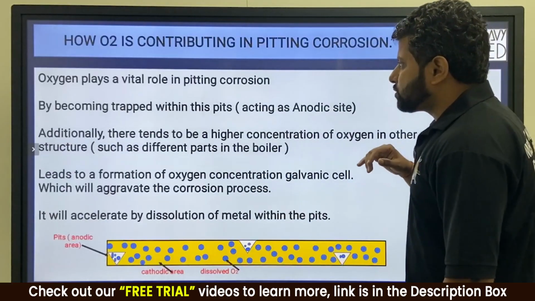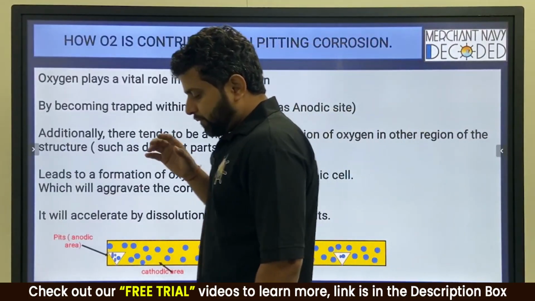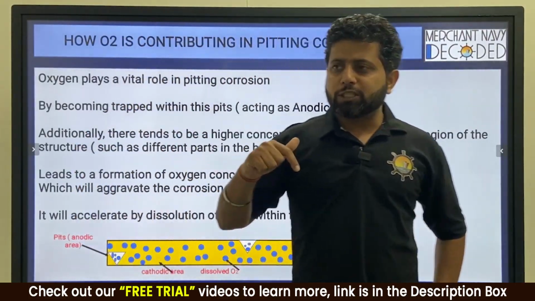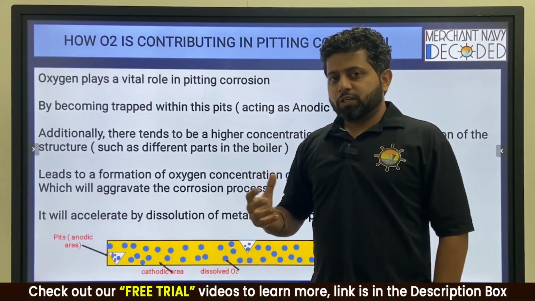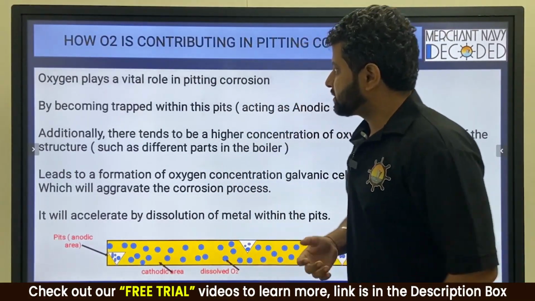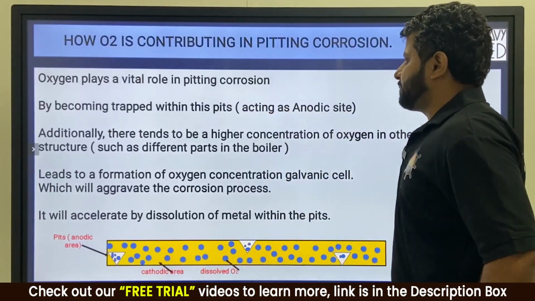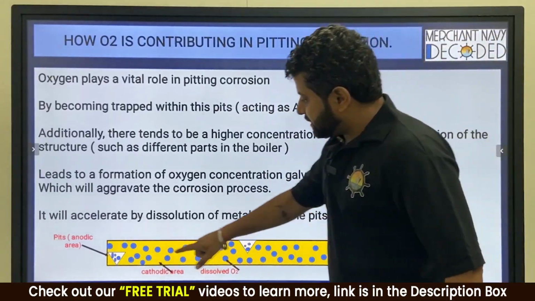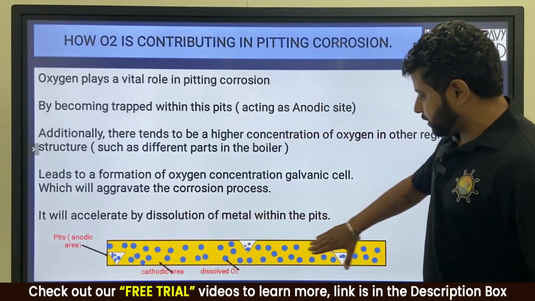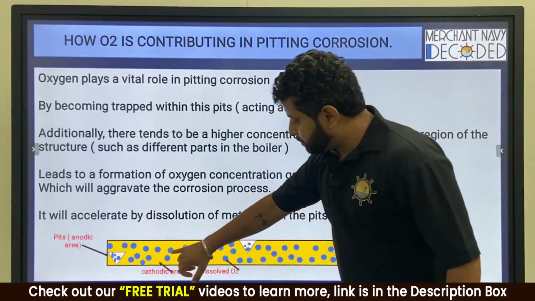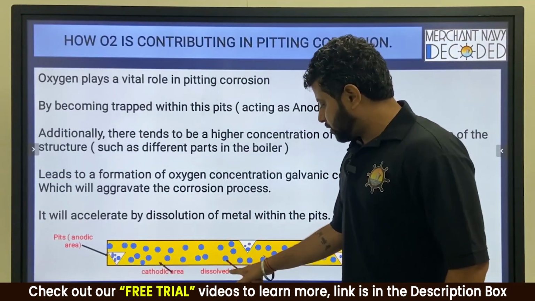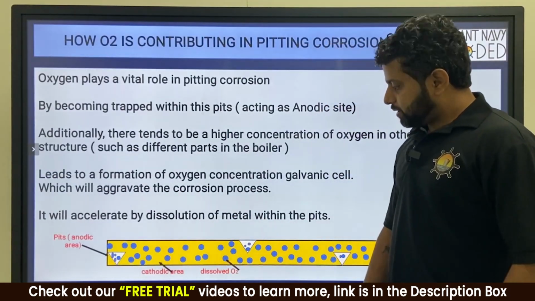So, pitting corrosion, basically it's a galvanic corrosion, small anode, large cathode. But oxygen is like a catalyst which enhances or increases the rate of corrosion. So oxygen plays a vital role in pitting corrosion. So what happens? These are the pits. Say this is a pit, this is a pit, this is a pit. So this is the water, boiler water in the boiler water tube, and these blue dots are the oxygen, dissolved oxygen inside this, right?